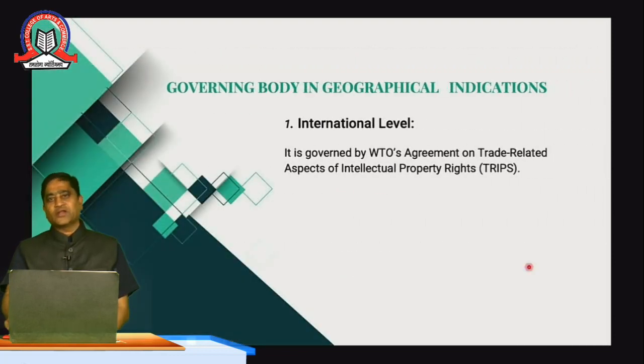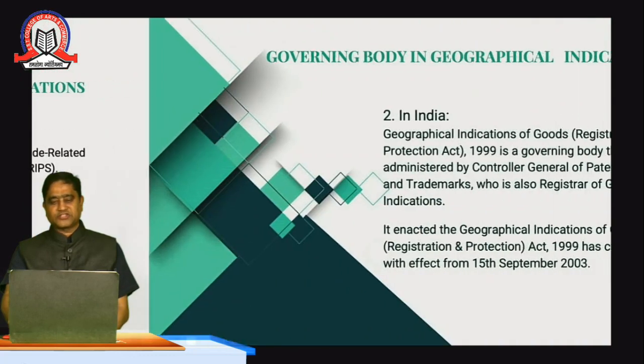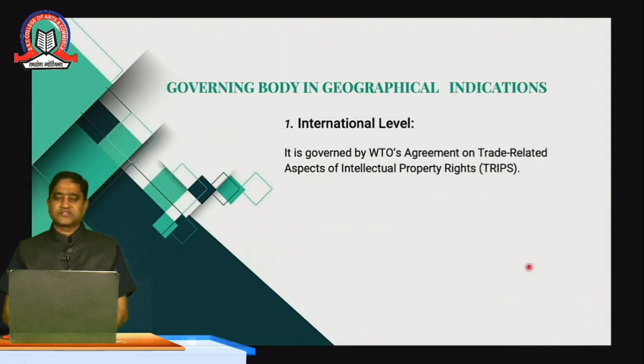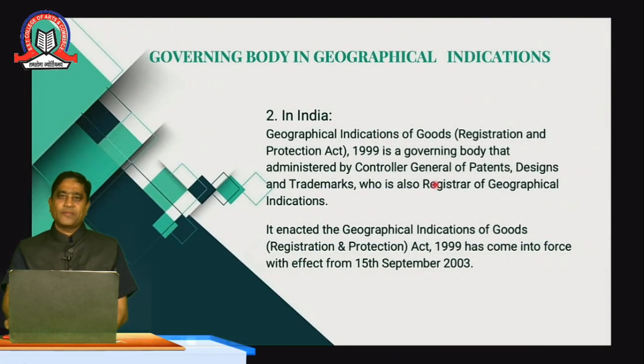Now coming to the governing bodies, internationally as well as nationally. At the international level, it is governed by the TRIPS agreement, that is, Trade Related Aspects of Intellectual Property Rights, when the product is launched worldwide, so you have to get registered at the international level. Now coming to India, more properly now called Bharat, it is governed by the Geographical Indications of Goods (Registration and Protection) Act 1999, administered by the Controller General of Patents, Designs and Trademarks. The person in that authority is called the Controller, who is also the Registrar of Geographical Indications, so he has three different roles: trademarks, patents and geographical indications.